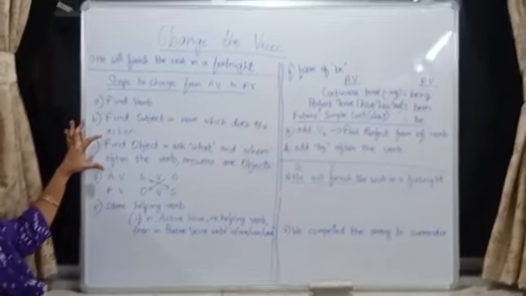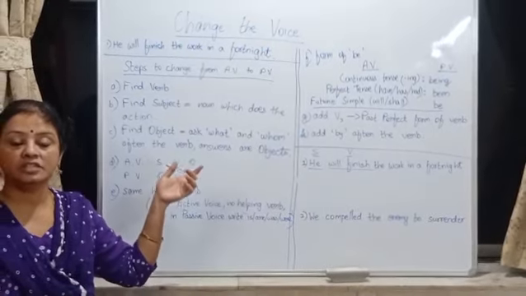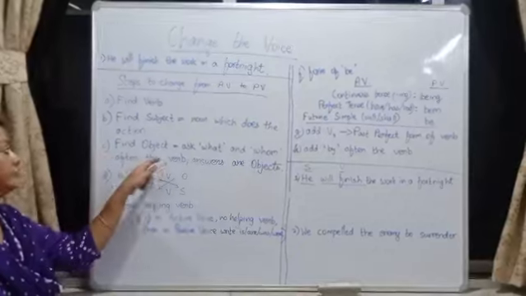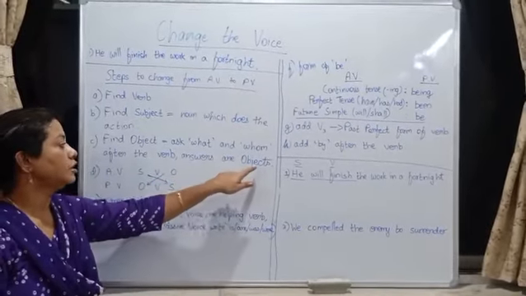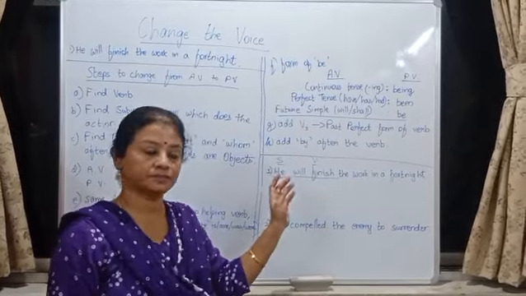Next, find the object. How to find the object? You have to learn this formula. Ask what and whom after the verb, then both the answers are objects. So, we will see how to find the object.